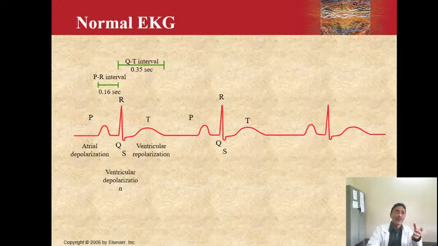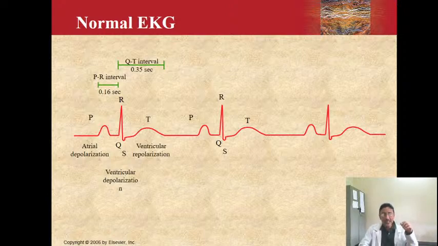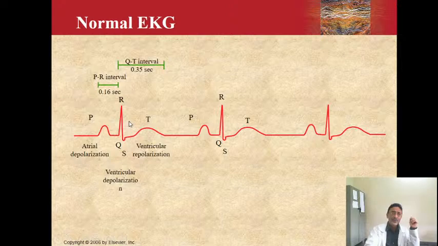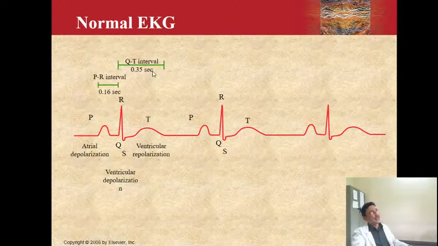So this is about the WPW syndrome. Now let us see some of these. The other interval is the QT interval. Now what is QT interval? QT interval is the interval from the beginning of the Q wave to the end of the T wave. The duration of the QT interval is somewhere around 350 milliseconds, or maximum 400 milliseconds.